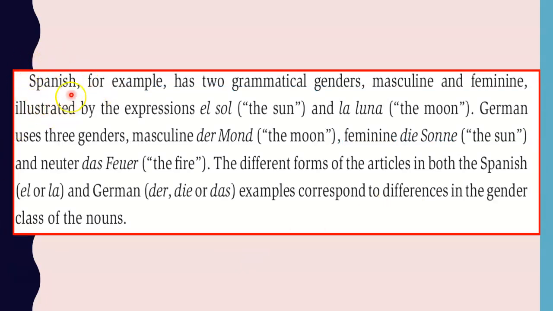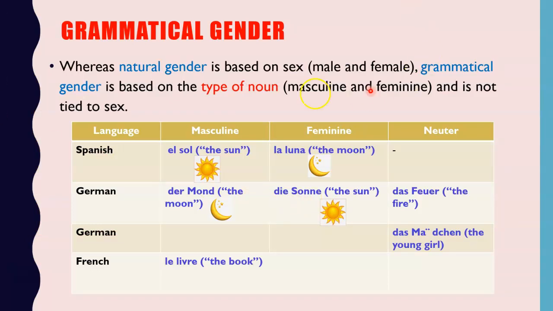Okay, Spanish is one language that uses grammatical gender, with two genders, masculine and feminine. El sol, la luna. German uses three genders: masculine, der Mond, the moon; feminine, die Sonne, the sun; and neuter, das Feuer. I'm sorry for the spelling because I do not know how to spell in German and Spanish. The different forms of the article in both Spanish, el or la, and German correspond to differences in the gender class of the noun. We can see more clearly here.